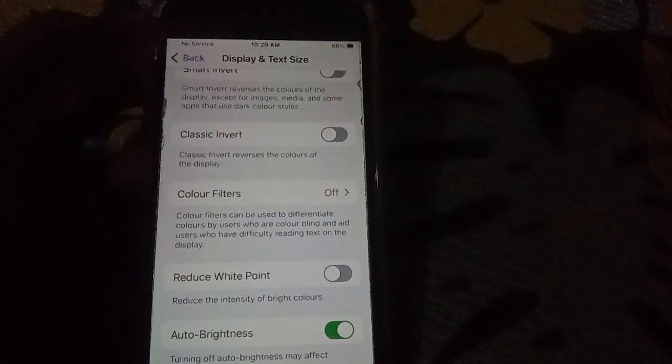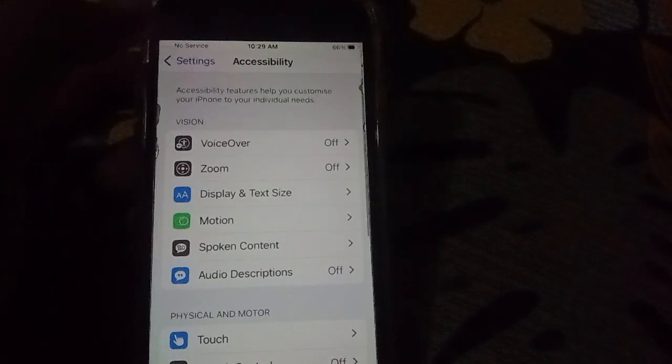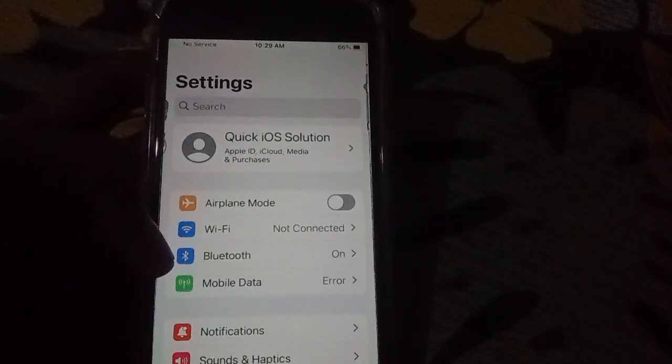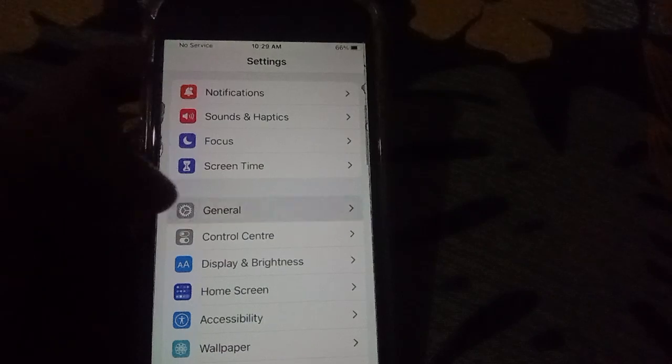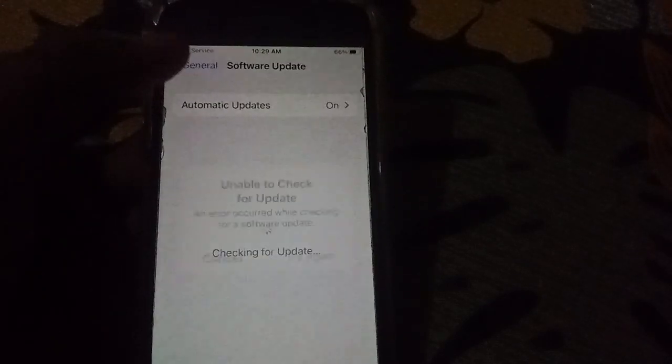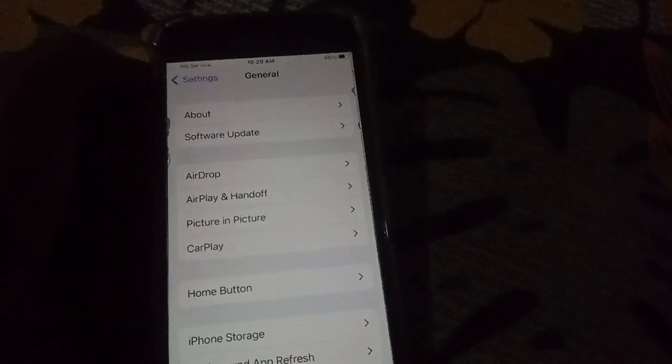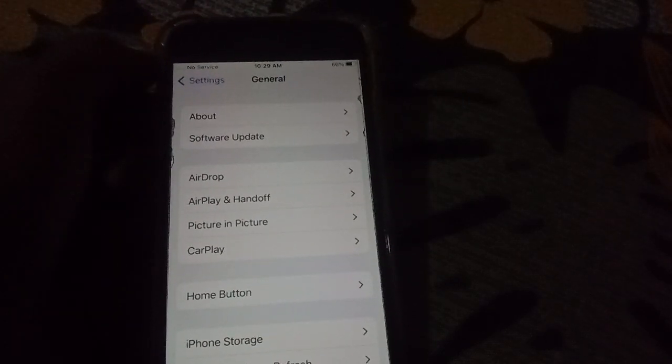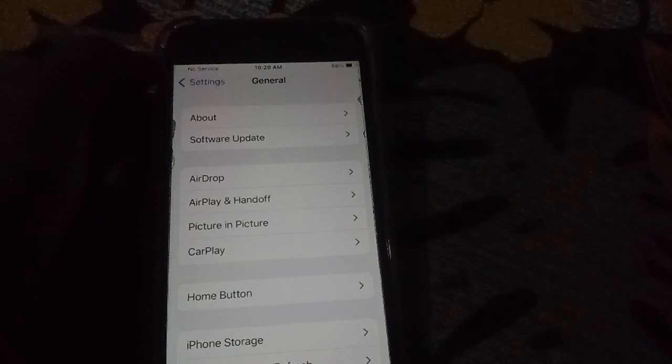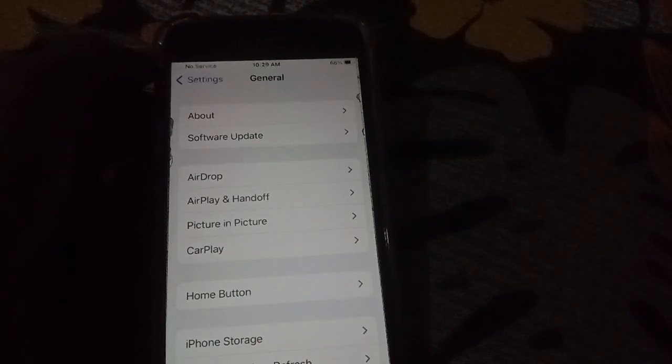Third solution: open the Settings again, click on General, then click on Software Update, and install your mobile software update, and your problem will be fixed.